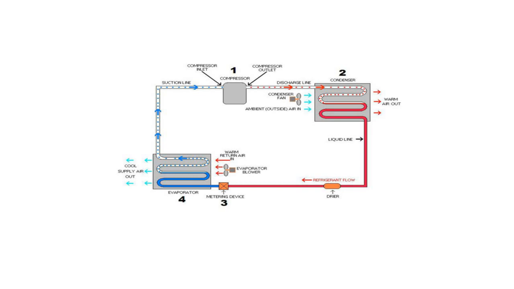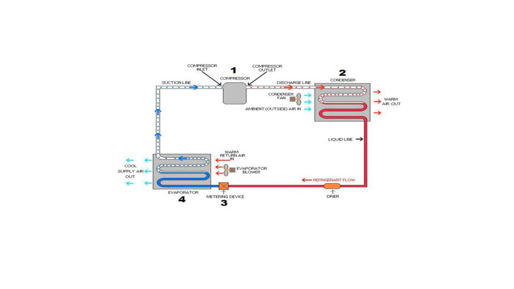So that's why here it is low pressure. When the warm air of the room comes in contact with the coils, pressure is low, boiling point is low. So that makes the refrigerant convert into gas. So here the heat of the room is absorbed by the refrigerant.